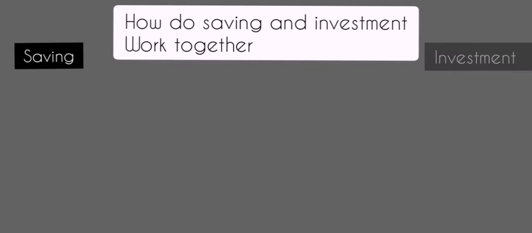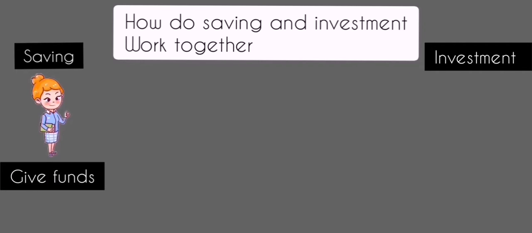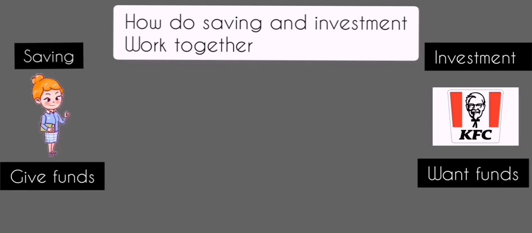If a household gets an income, they use a part to pay tax, and the other part they use to pay for their consumption of goods and services. The rest is saving, so they are the ones who provide the funds. When we talk about investment, like for KFC or another company, when they want to open a factory or expand their production, they need to get some money.